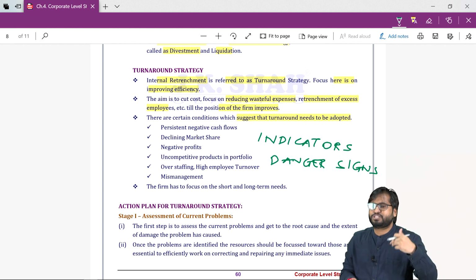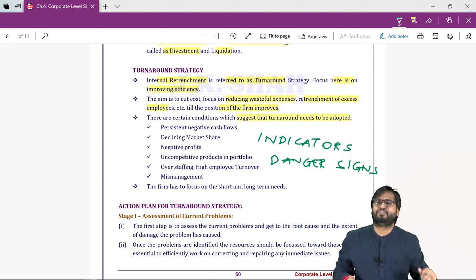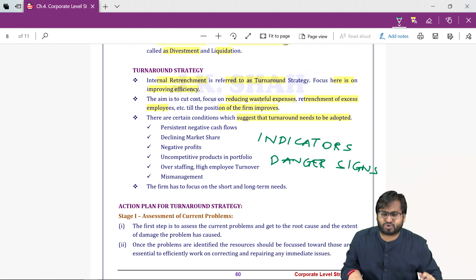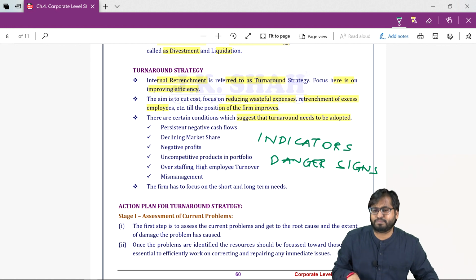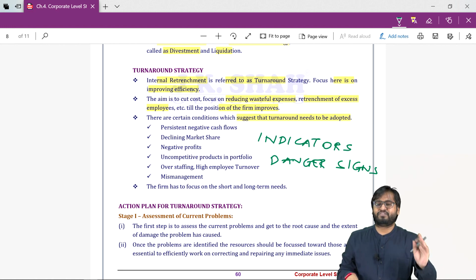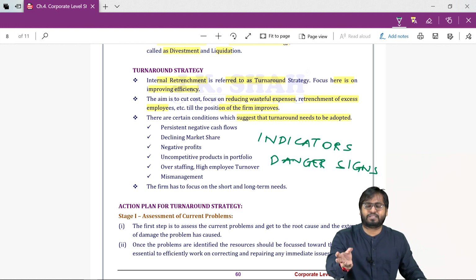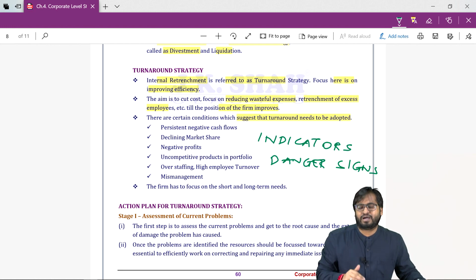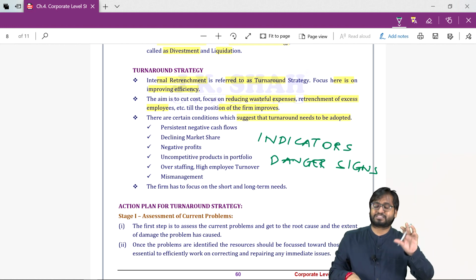Top management is not doing their work very well. In fact, they are mismanaging the business. If you remember the first ever definition that I taught you in strategic management, the survival and success of any organization is dependent upon the character and competence. Here, the management themselves are not working properly. There is some mismanagement.